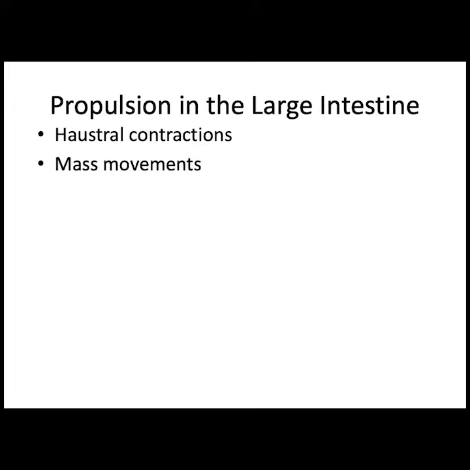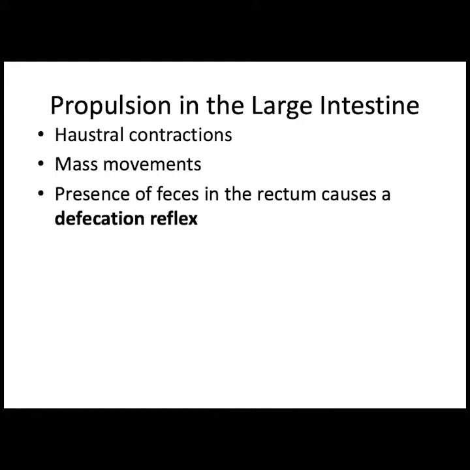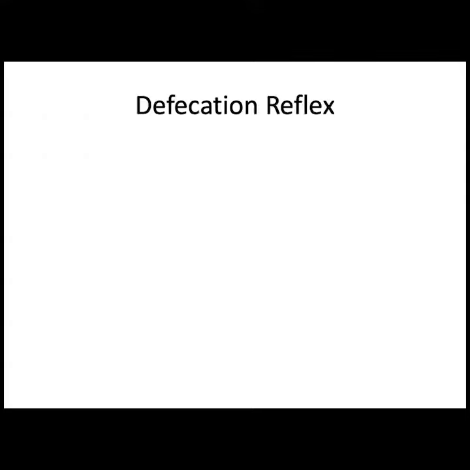Mass movements are slow, powerful movements that occur 3 to 4 times per day, usually after a meal or during a meal, and they move the feces into the rectum. Once the feces enters the rectum, the defecation reflex begins. Let's look at the steps of the defecation reflex.